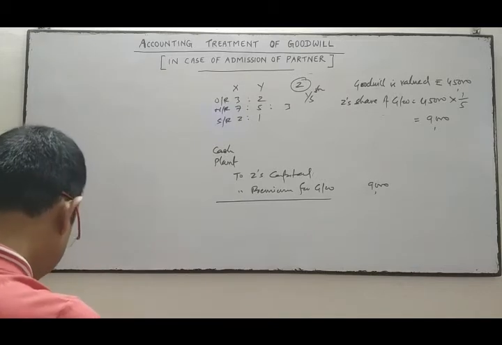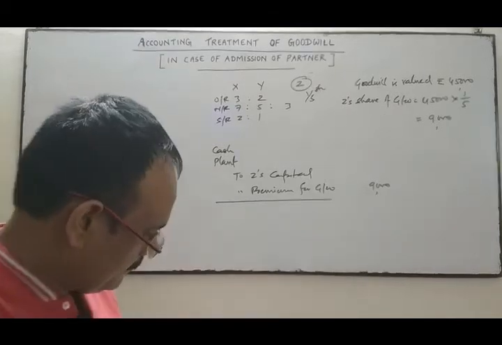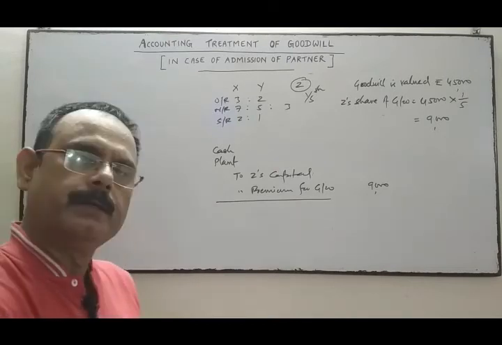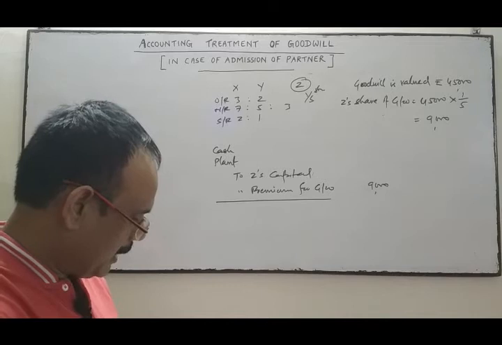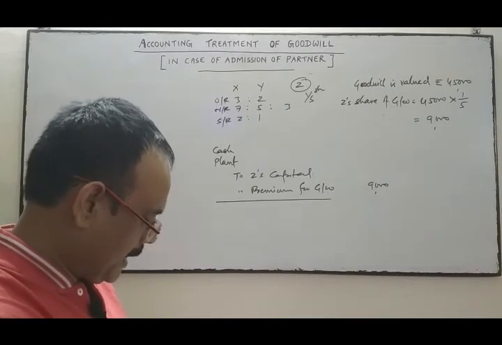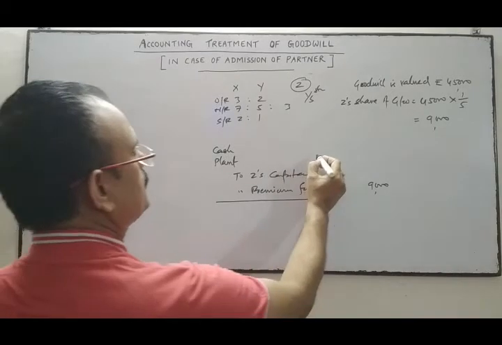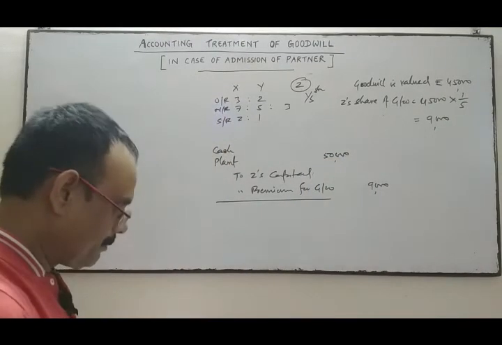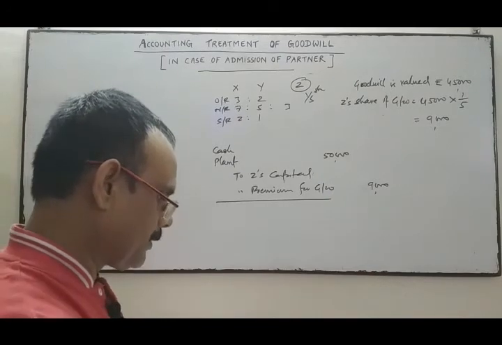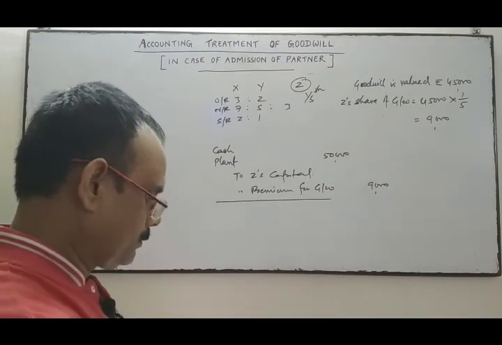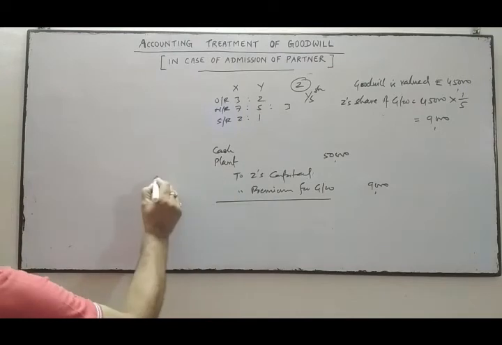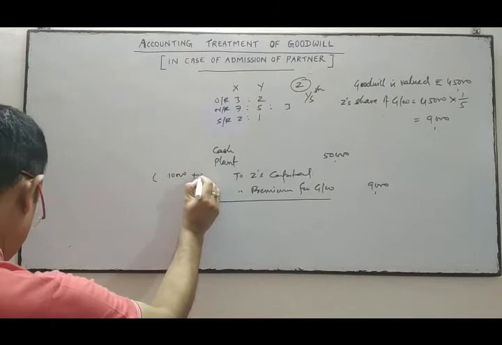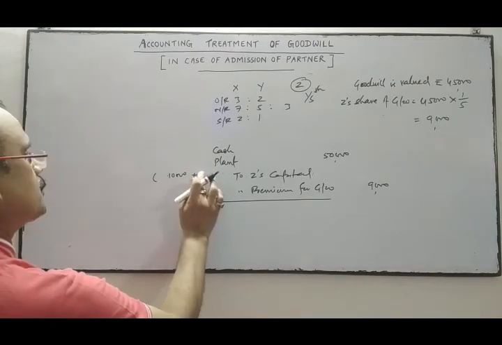How much cash has Z given? Z brought his share of goodwill in cash and brought 10,000 in cash and plant costing rupees 50,000. So total capital given by Z is 10,000 cash plus plant costing 50,000.